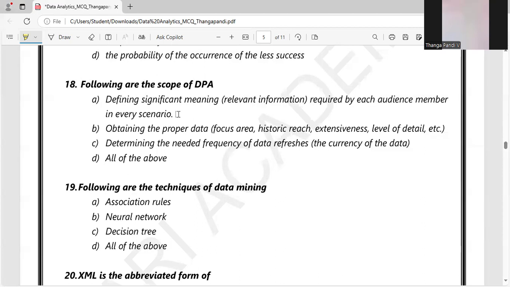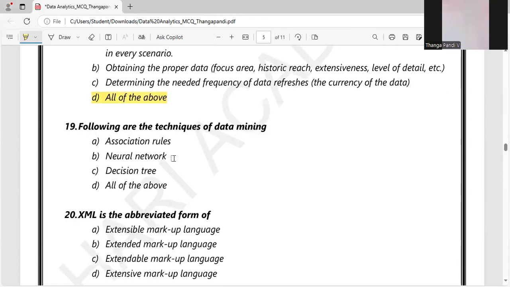So for what data are we going to collect for the presentation. Obtaining the proper data, yes, it is also a scope of DPA. Determining the needed frequency of data refers to how many times we are going to refresh our data so that the presentation is also going to change. We studied this in the ninth chapter in the BDA class. So all of the above is the right answer.